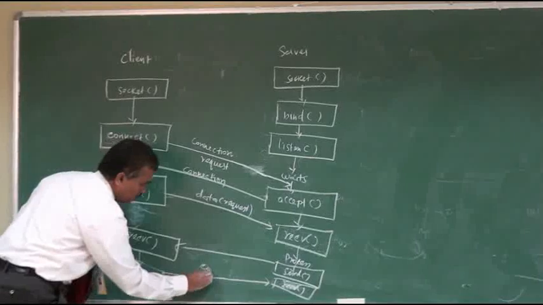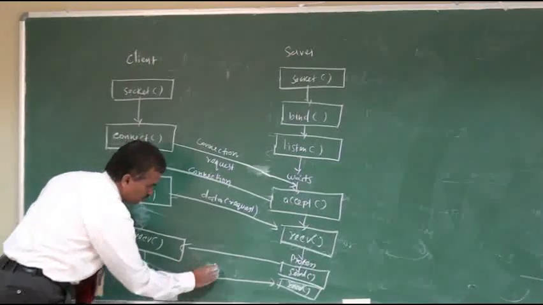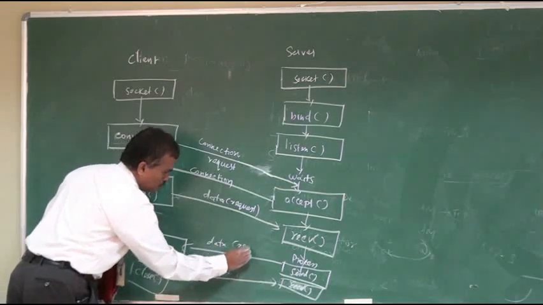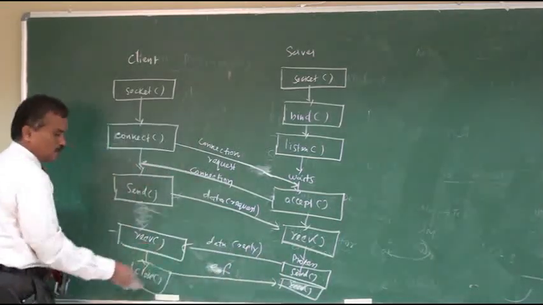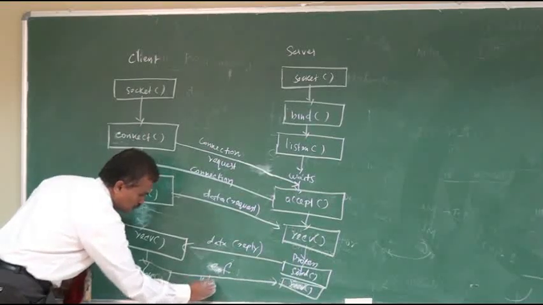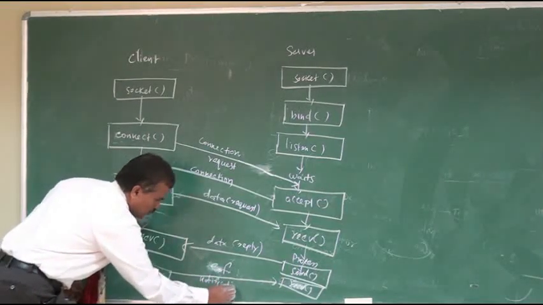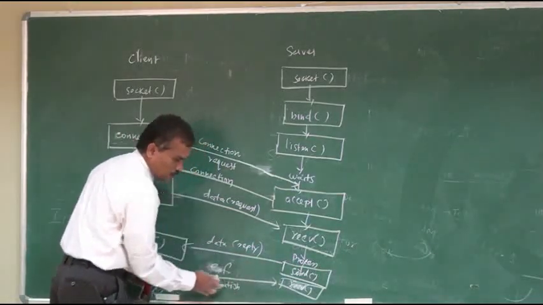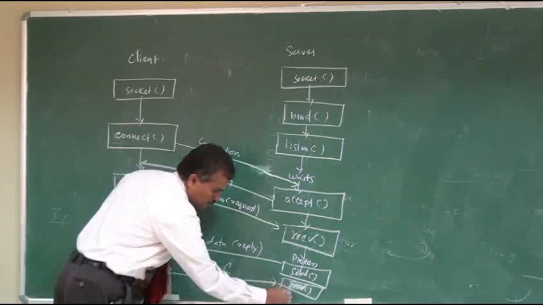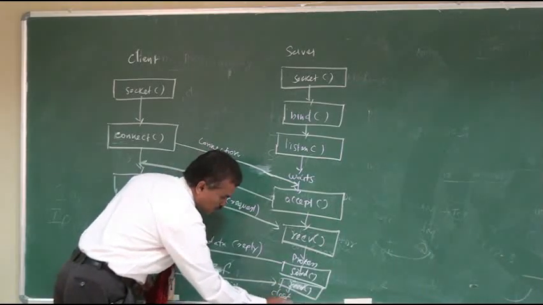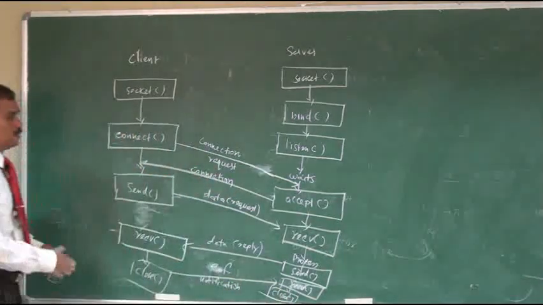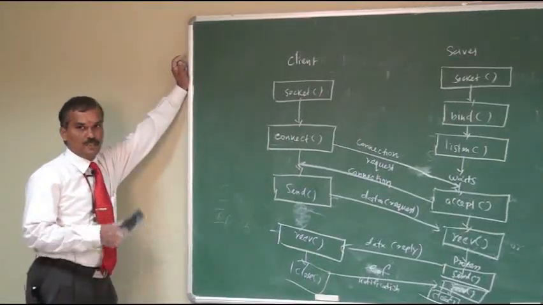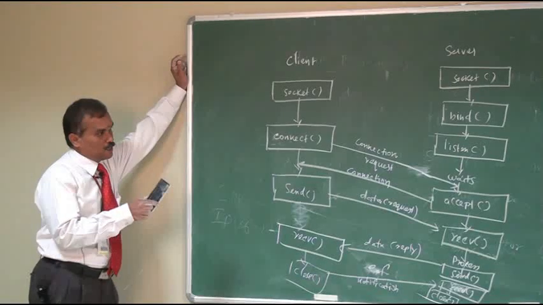Once it is closed, the server is notified through the receive function. Closing is nothing but an end-of-file notification sent to the server. The server receives this notification and can also close the connection. So these are the sequence of steps followed between client and server to provide communication.